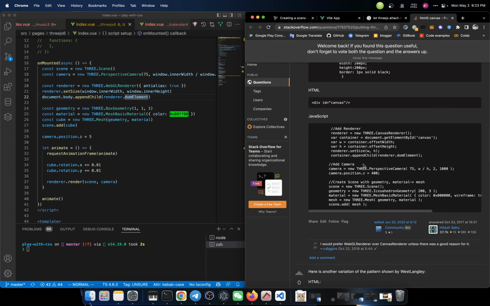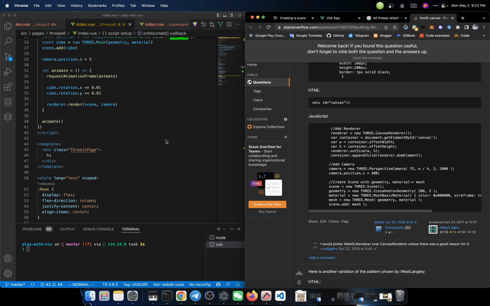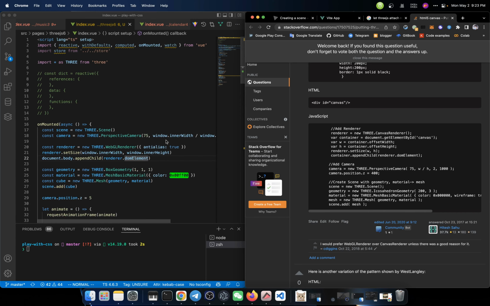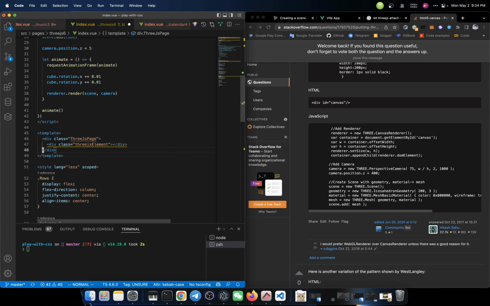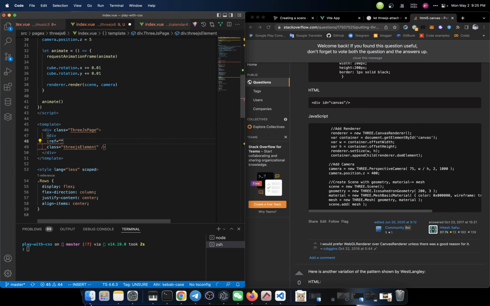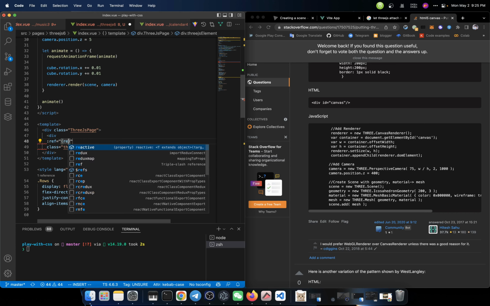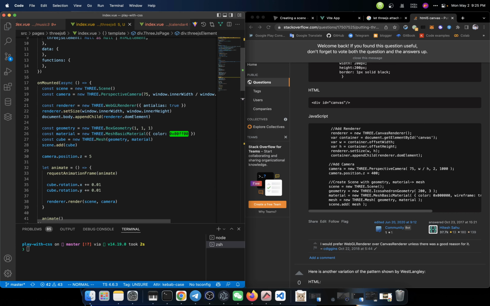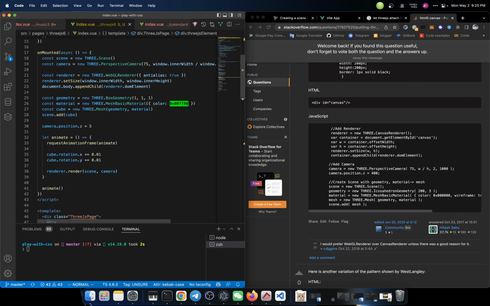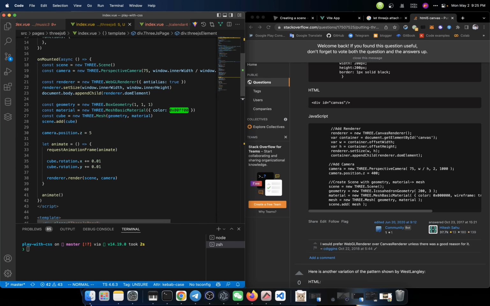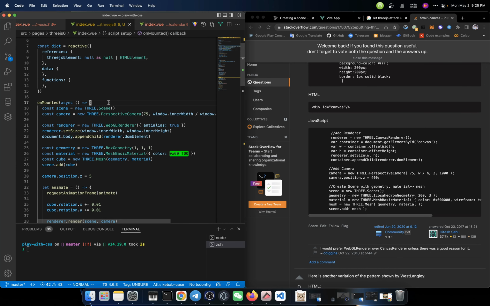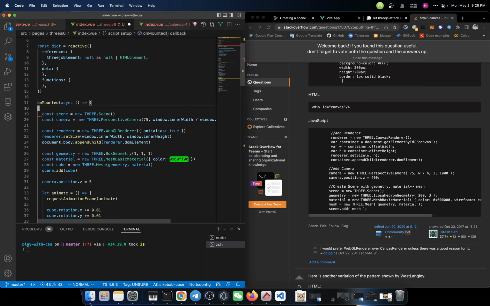Okay, I seem to have found the methods for adding the Three.js rendering window to a specific element or DOM. What we could do here is, first, we need to get that reference. We get it by using the refs, so it should be something like this. And after we get that, first we need to make sure that the element exists.